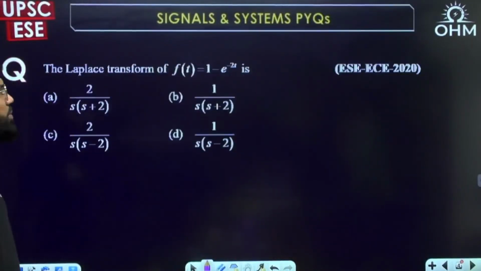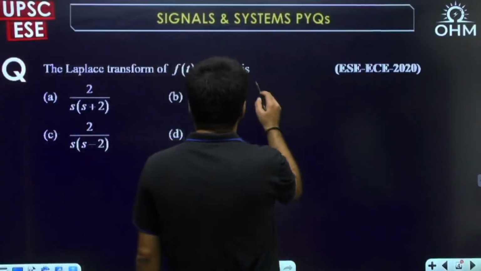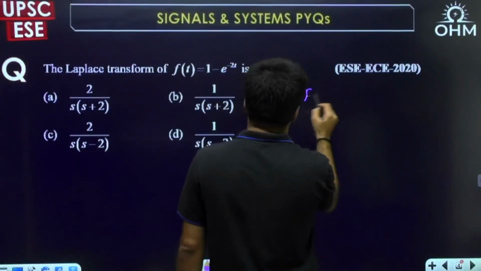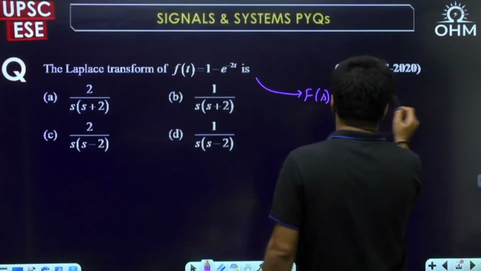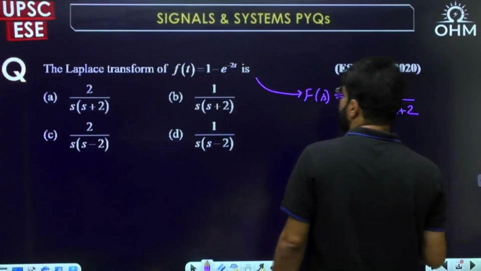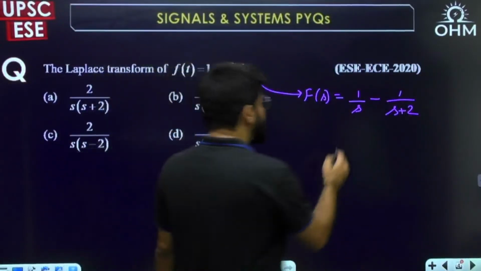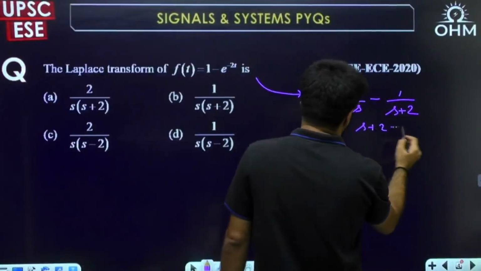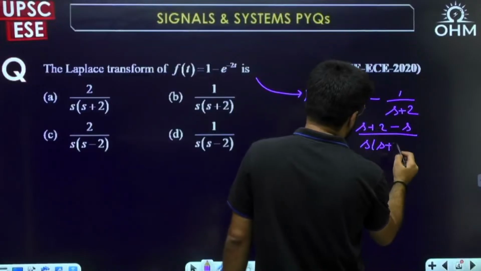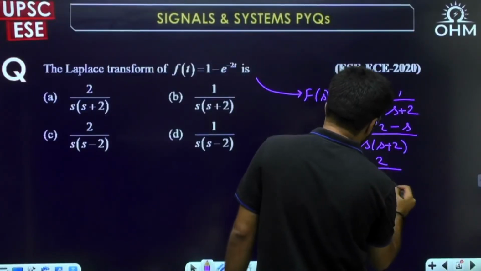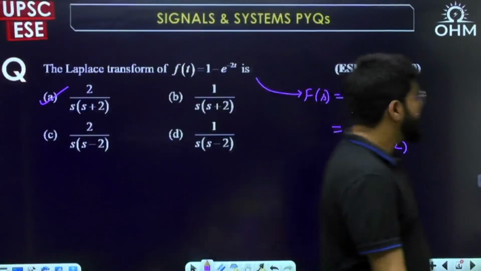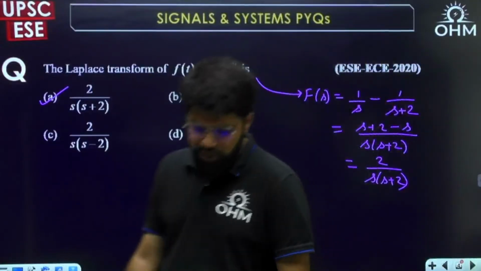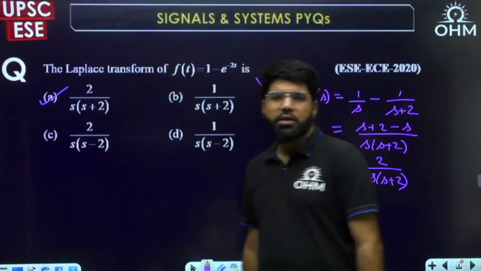What is the Laplace transform of 1 minus e power minus 2t? Yes, correct answer D for the previous one. Now, the Laplace transform for 1, or step function, is 1 by s. For e power minus at it is 1 upon s plus a. So it is 1 upon s minus 1 upon s plus 2. Simplifying, it is 2 upon s plus 2, since s cancels. Option A. This is a 2020 Engineering Services ESE question. Correct answer is option number A.